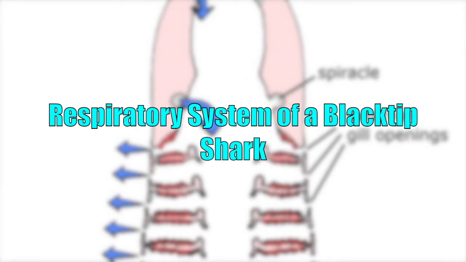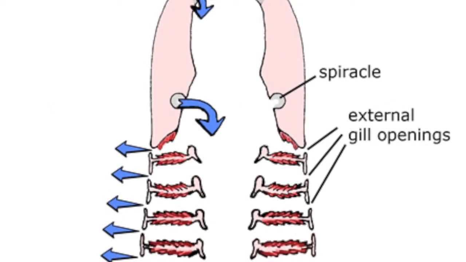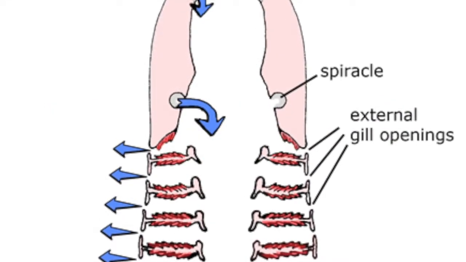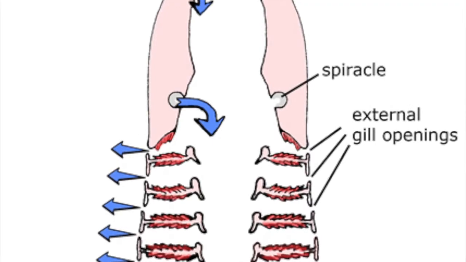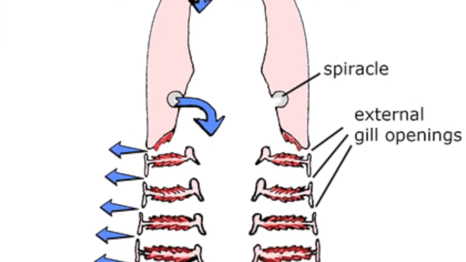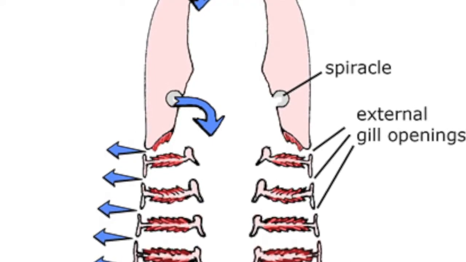Respiratory system of the blacktip shark. Sharks breathe from water entering the gill chamber and exiting by the gill slits by opening and closing their mouths. They are not mammals, because they breathe oxygen through water and they don't have a trachea, lungs, or diaphragm for breathing.